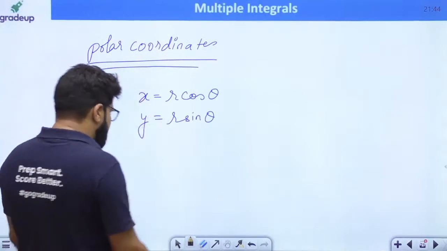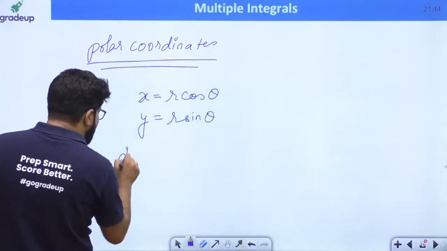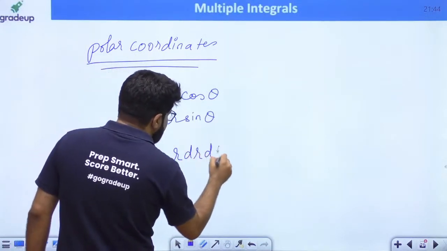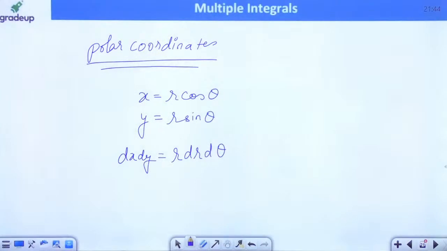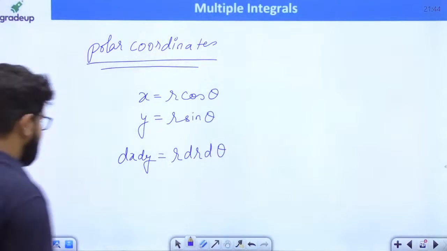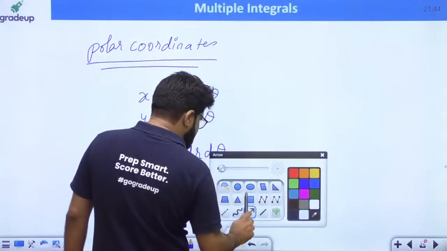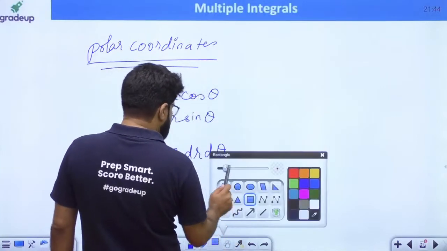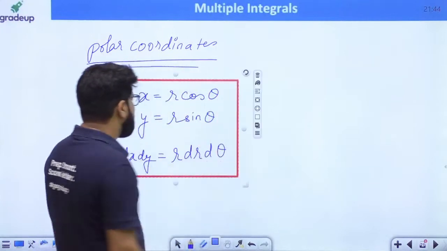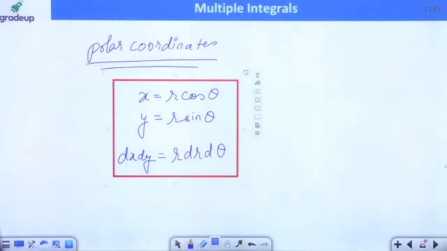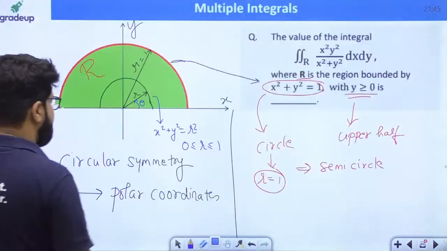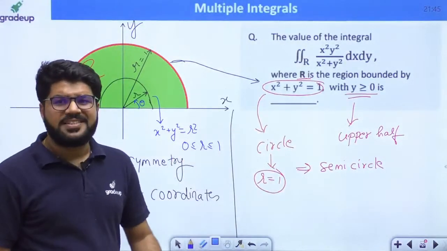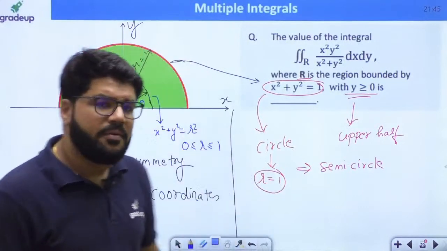x is equal to r cos theta, y is equal to r sin theta, and dx dy, which I also hinted at, is given by r dr d theta. So these are the polar coordinates that we discussed. Please make a note of this separately as well. x is r cos theta, y is r sin theta, dx dy will be r dr d theta. Whenever you follow the polar coordinates, the problem will become simple.